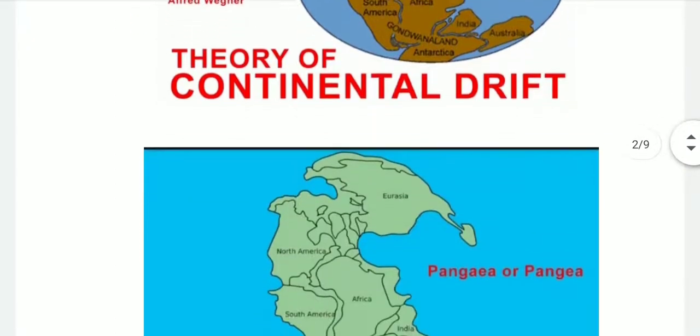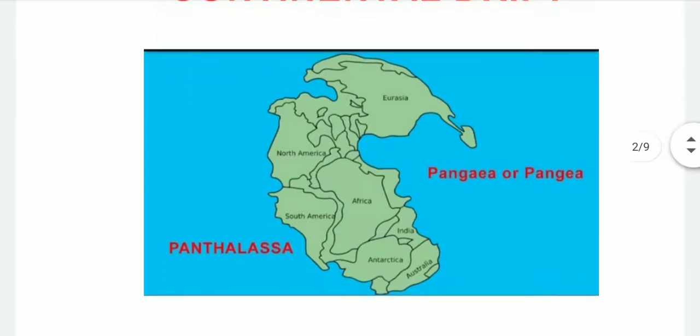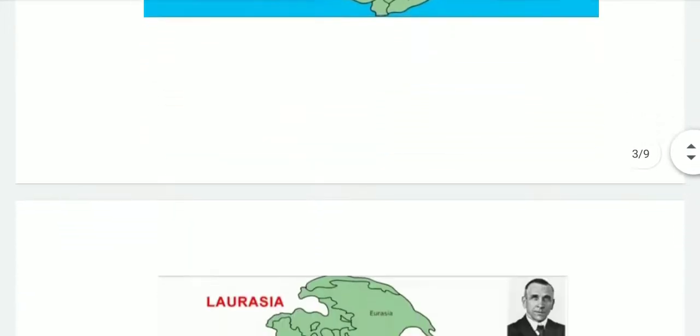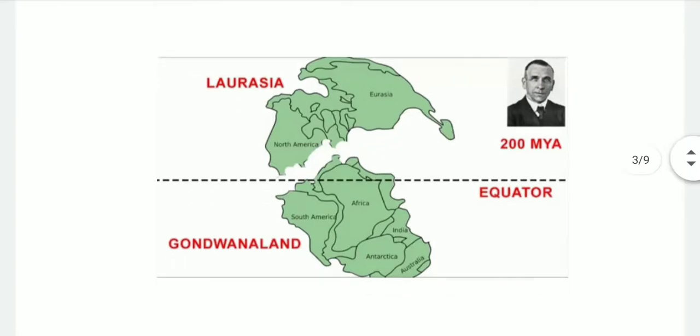According to Wegener, all the continents formed a single continental mass and a mega ocean surrounded it. The supercontinent was named Pangaea and the mega ocean was called Panthalassa. He argued that around 200 million years ago the supercontinent Pangaea began to split.